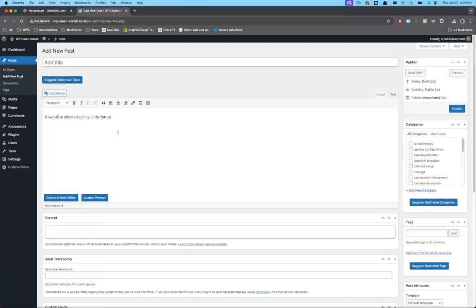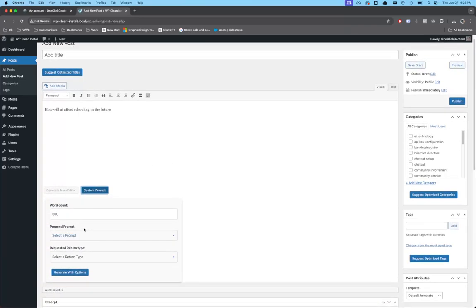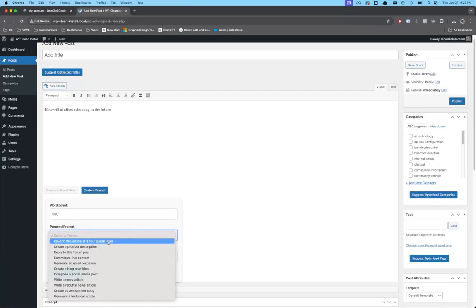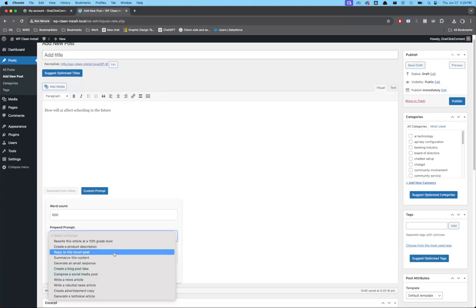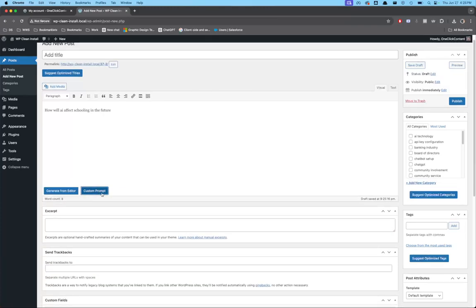Talking to the people that are using WooCommerce for affiliate marketing, you can pop an Amazon URL in here and create your own product descriptions. Okay. Now, if you wanted to go a little deeper and have a little bit more control, here's this custom prompt button. I can tell it approximately how many words I want. I can prepend a prompt. So if I want to write it at a 10th grade level, if I'm looking for a product description for Amazon, I want to reply to a forum post, I want to summarize the content, you can do any one of these things. You can pick these, and it will give you a little bit more of a tailored result in the end. But if we don't do anything, there's already some magic in here that's going to turn this into a great article.